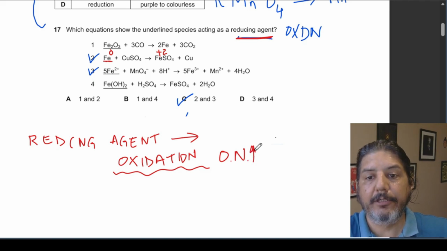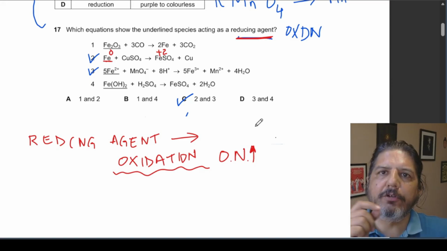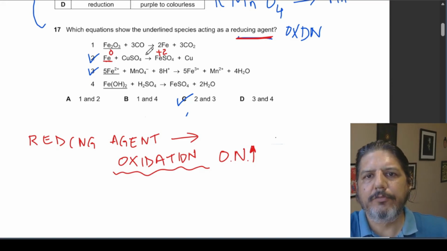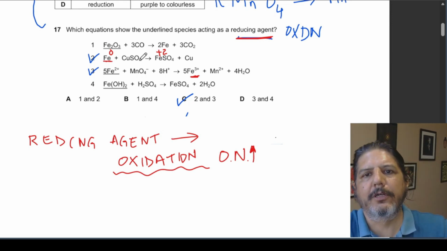That is another thing that you need to understand: the entity which is undergoing oxidation, the oxidation number will increase. So Fe increases from 0 to +2. So that is why here the Fe acts as a reducing agent. In this case, Fe +2 to Fe +3, the oxidation number increases, and that is why it is going through oxidation, and that is why it is a reducing agent. At times it gets a bit confusing, but the more you practice, the more you will understand.